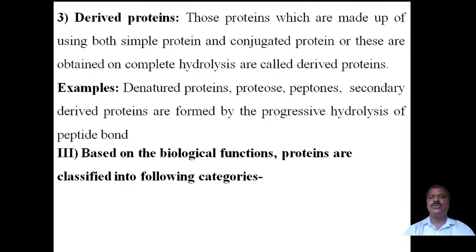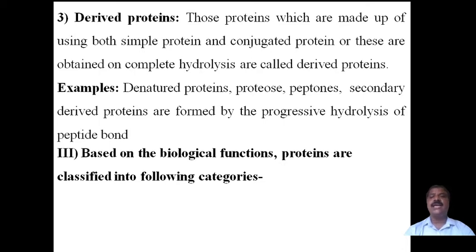An example of this is denatured proteins. Denatured means the biological activity or structure of the protein is disturbed by heating or otherwise, and the biological property is lost. Another example is proteoses and peptones. These are examples of derived proteins.